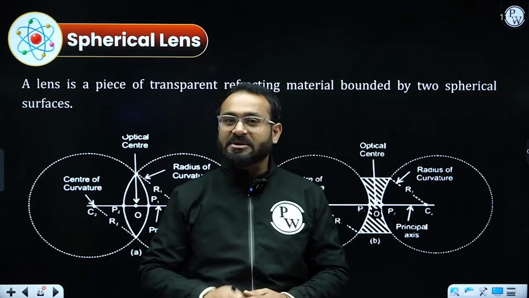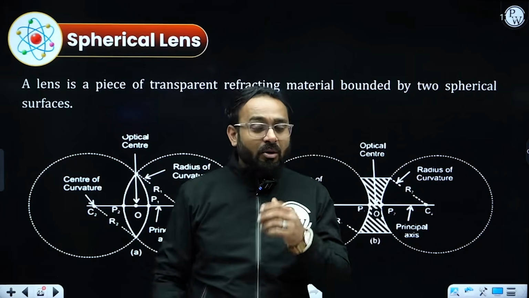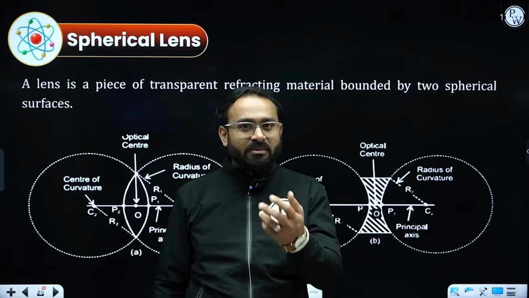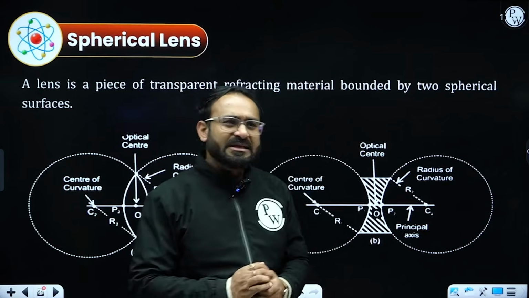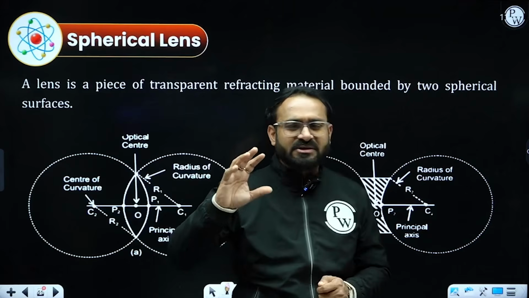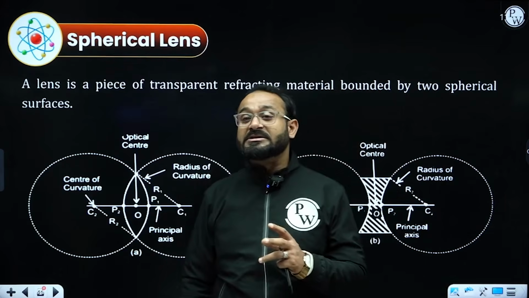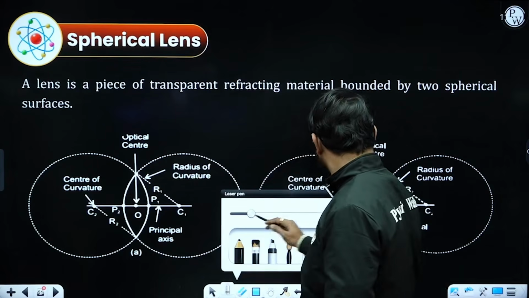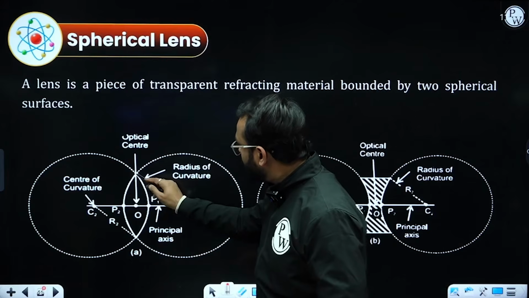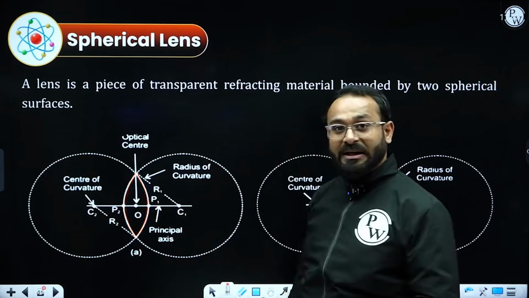According to our syllabus, we have 2 different categories of lenses. But how exactly they are made, or how they look, we need to understand this. In the spherical mirror, we considered only one spherical surface, whereas here we take 2 spherical surfaces. If you see, there are 2 surfaces, and if I cut this much portion, I will get 1 lens.